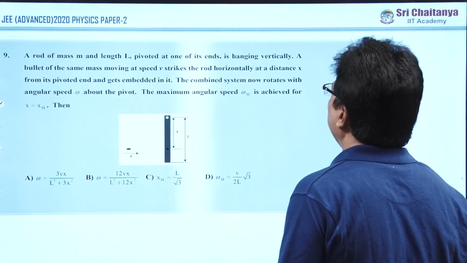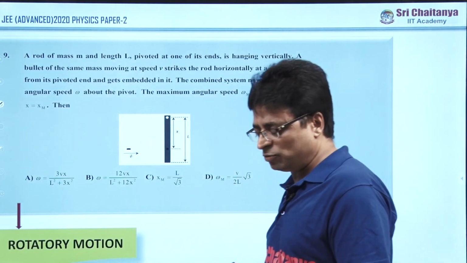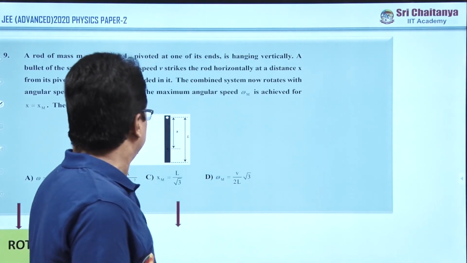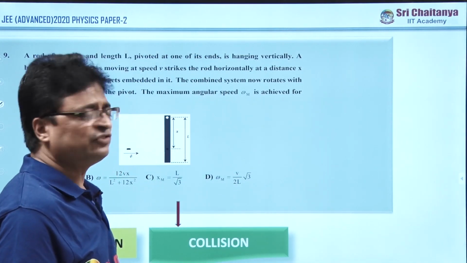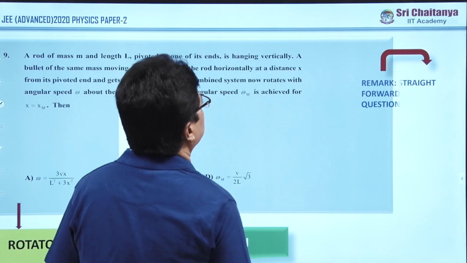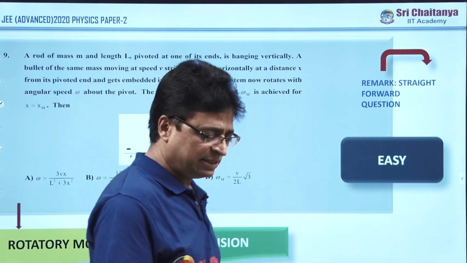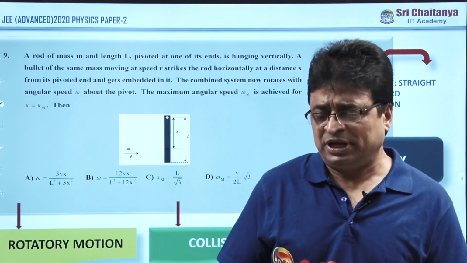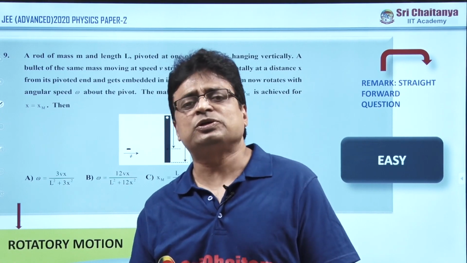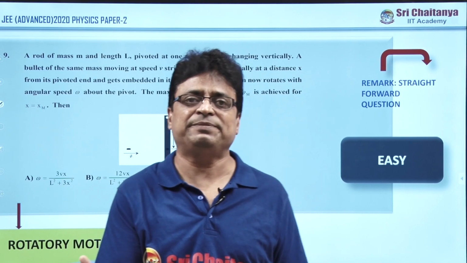Now coming to question number 9. This question comes under rotational motion, and here the subtopic is collisions. The remark on this question is that it is straightforward, and the majority of people consider it easy. See, my friends, in the previous paper also, the questions they asked from rotational dynamics were easy.